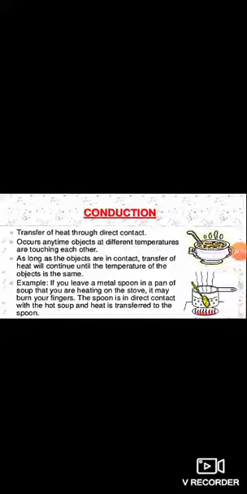Example, if you leave a metal spoon in a pan of soup that you are heating on the stove, it may burn your fingers. The spoon is in direct contact with the hot soup and heat is transferred to the spoon.